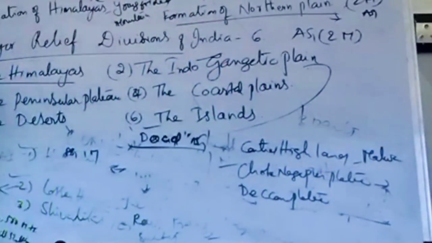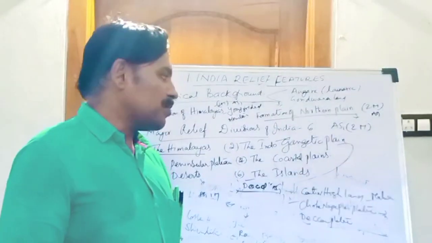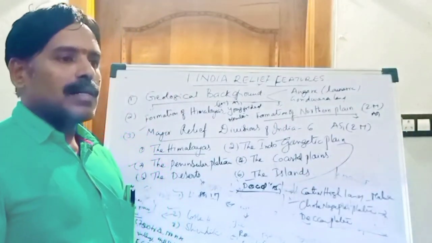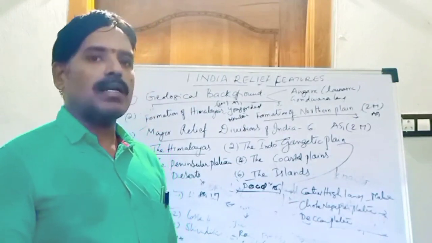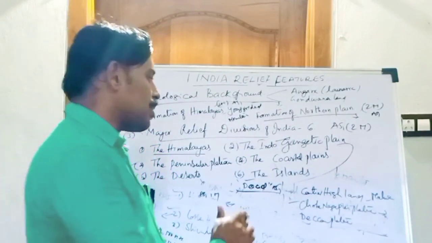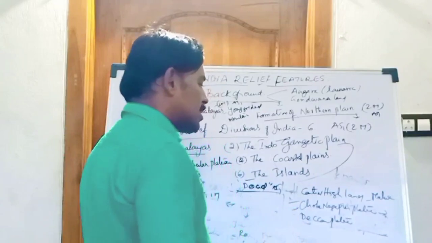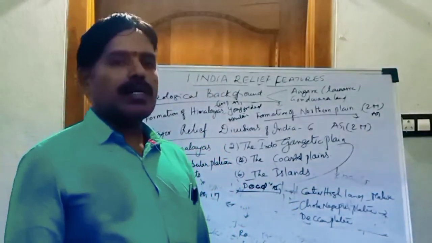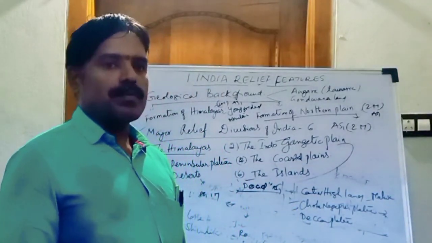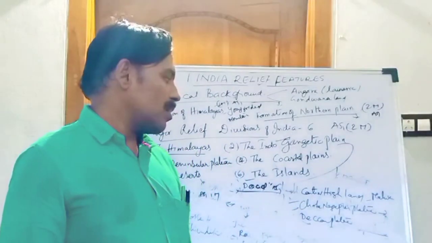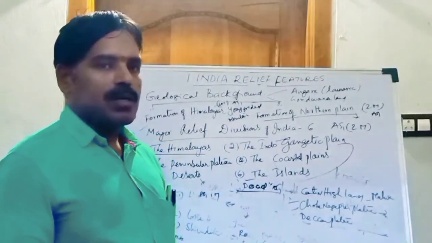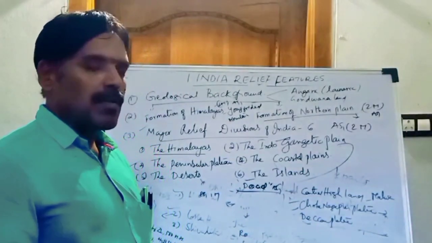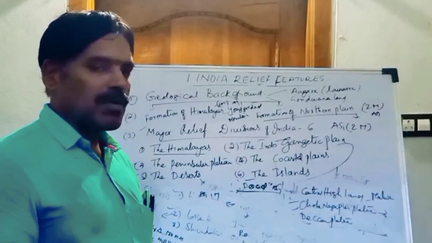From an exam point of view, locate the Malwa Plateau on the India map. In the same way, locate the Chotanagpur Plateau, which is in Jharkhand state, and the Deccan Plateau. These are very important points. What is another name of the Central Highland? It is called the Malwa Plateau.